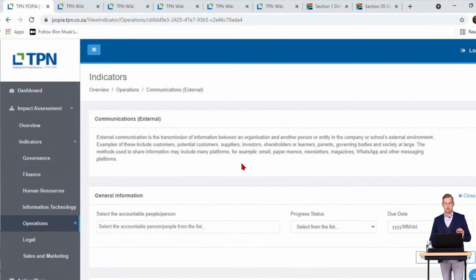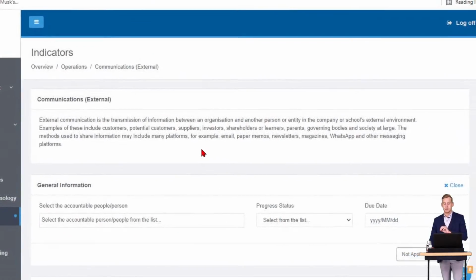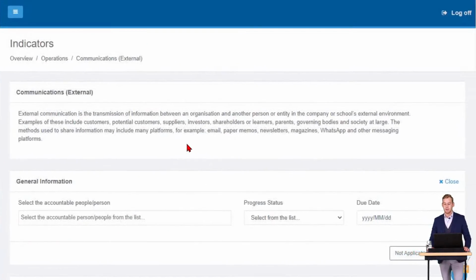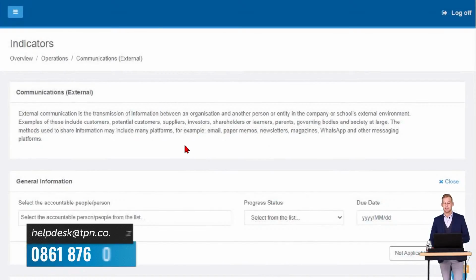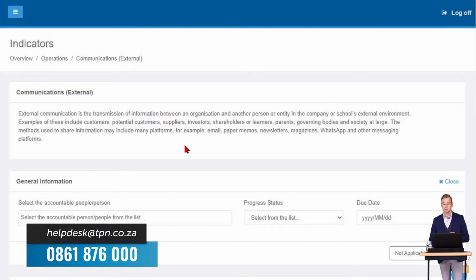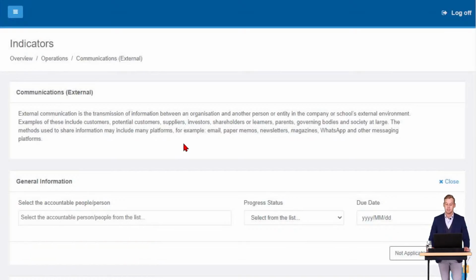External communications is the transmission of information between an organization and another person or entity in the company or school's external environment. Examples of these include customers, potential customers, suppliers, investors, shareholders or learners, parents, governing bodies, and society at large. The method used to share information may include many platforms, for example, email, paper memos, newsletters, magazines, WhatsApp, and other messaging platforms. So we're going to see how the school's external communication works with this and how they've answered the questions on their POPI compliance.